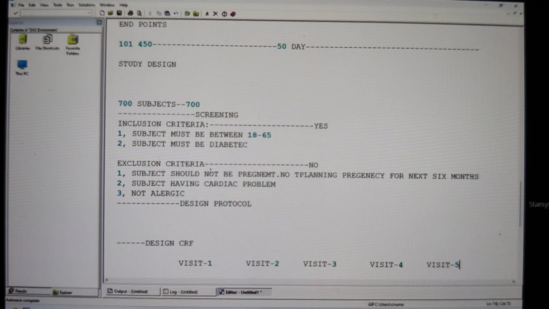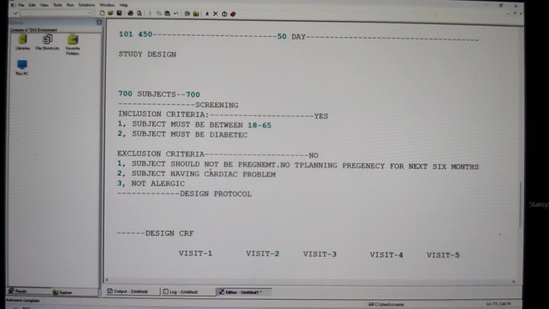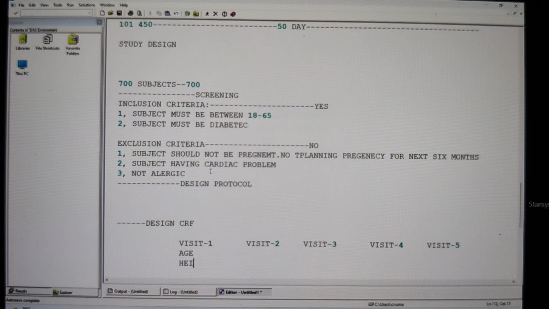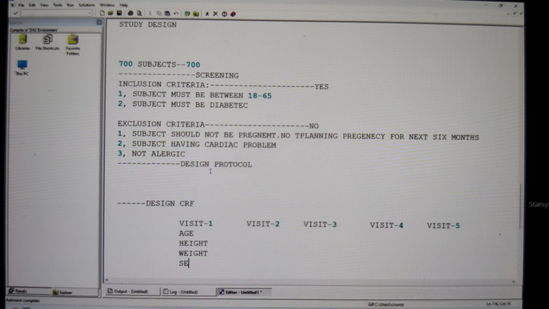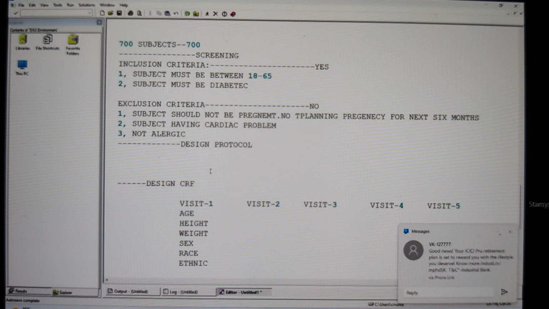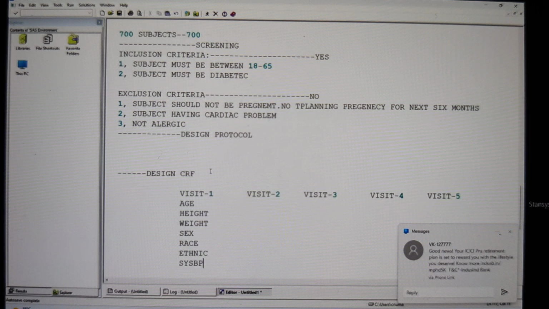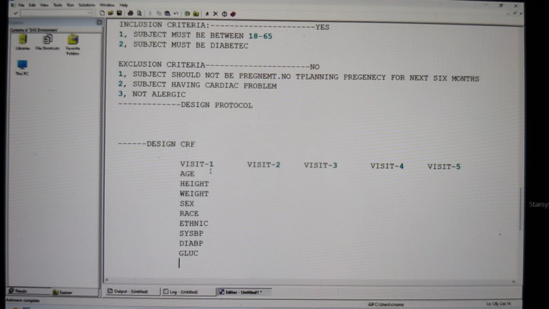During the first visit, when the subject comes, I go to screen, because I want to confirm the eligibility, whether he is eligible for my study or not. To confirm the eligibility, I'm going to collect information from him. I'm going to collect his age, height, weight, gender, and race or ethnicity. Then I'm going to collect his historical blood pressure and current blood pressure, do the glucose test, and do some 200 different tests. According to protocol, I conduct all these tests during visit 1 and get the results.